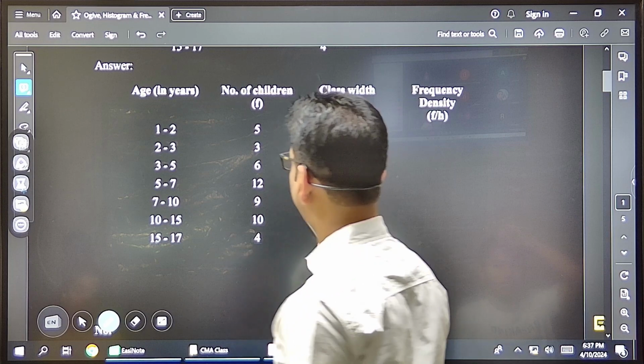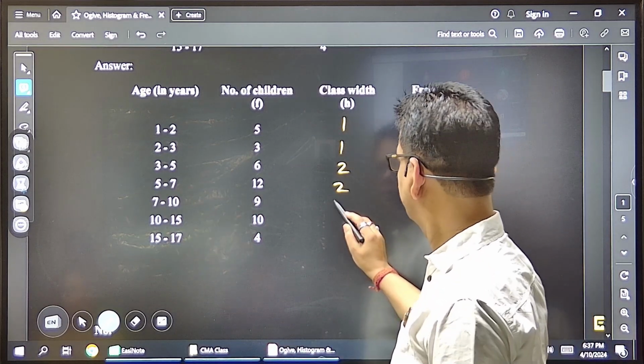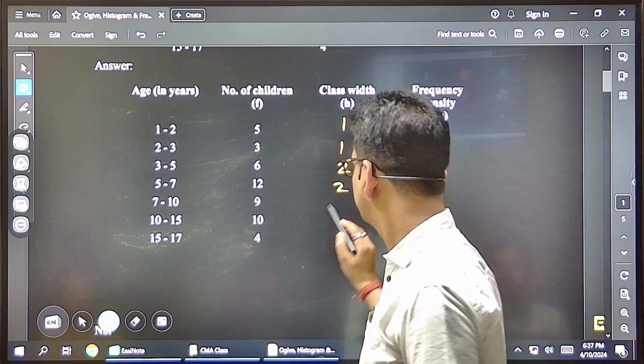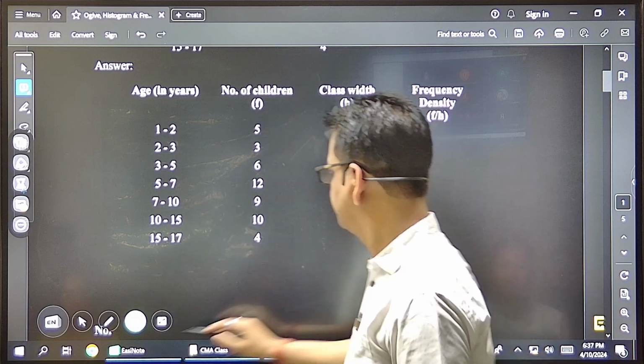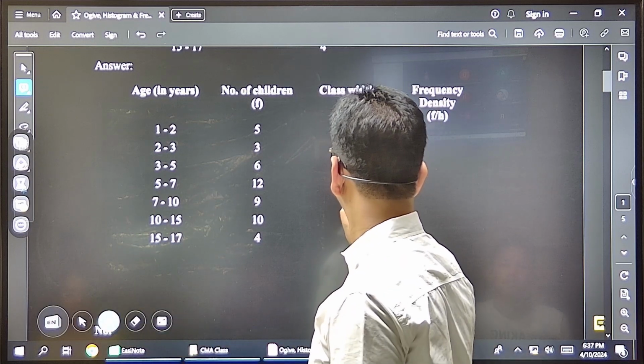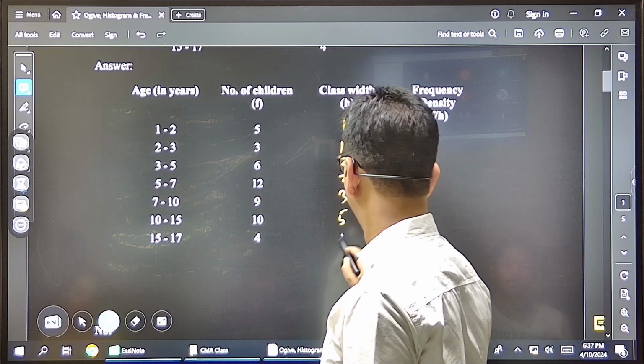Then 2, then 2. Understood, no? The difference only. Then 2, 2. Let me write this 2 before. So 2, 2, then 3, 5, and 2.